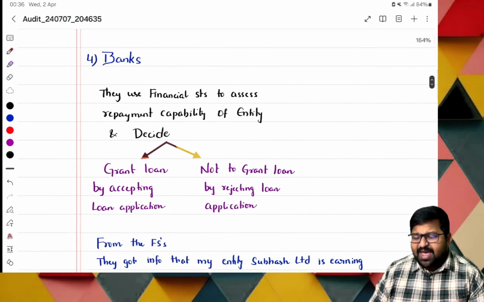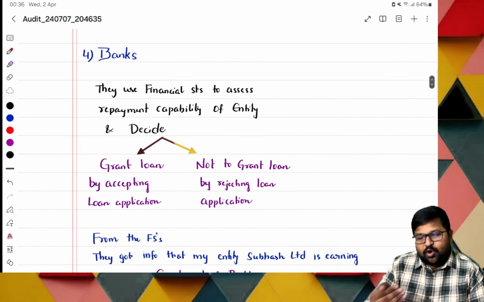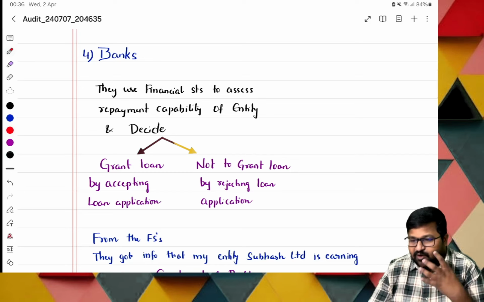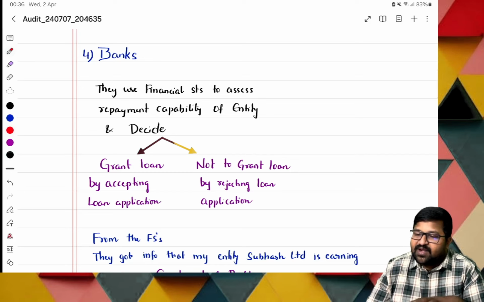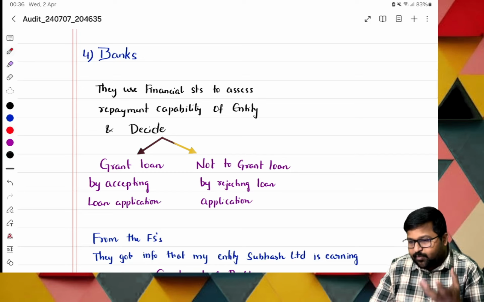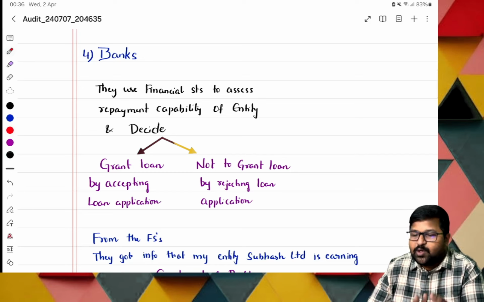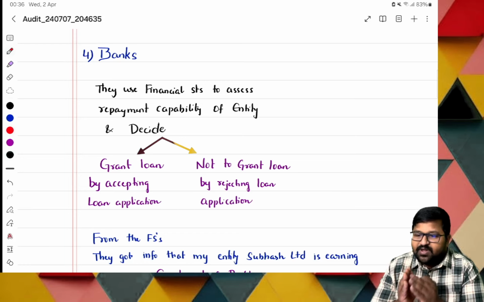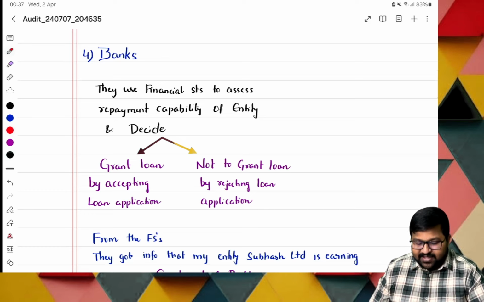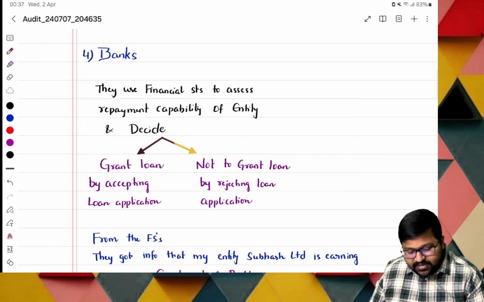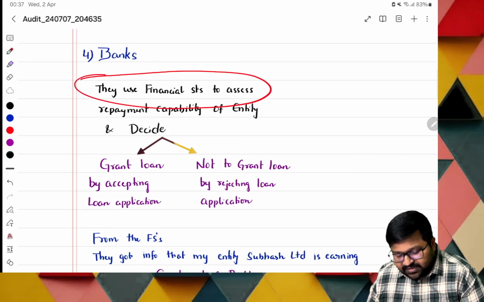What is the bank's main business? To grant a loan or not to grant. Based on your financial performance, if a normal person approaches a bank for a loan, they ask for the past 6-month statement, and if salary is credited at regular intervals, they will give the loan. If you're an organization, they may ask for the last 3 years' financials. Based on that, they make some calculations and analyze whether to grant the loan or not. Sir, your financials play a key role in this. So they use the financial statements to assess repayment capability.